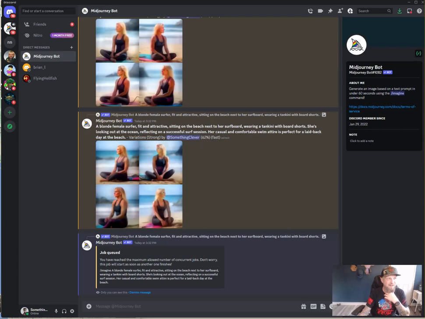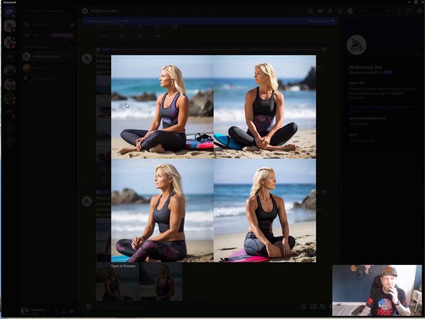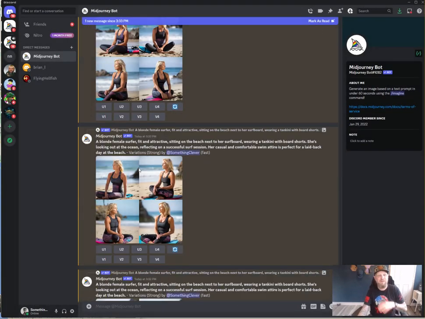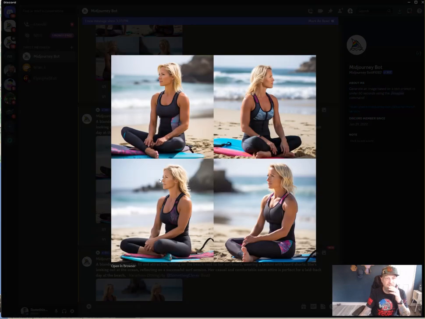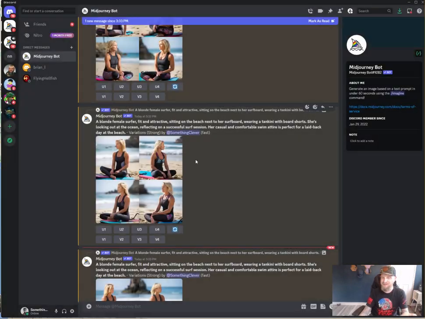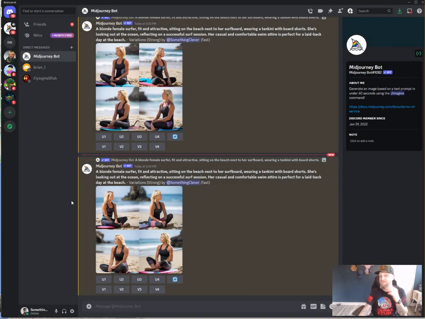Let's let these finish real quick. And we got a few more. One more is okay. We got a few more here. And I think this is my favorite variation. Look at that. I like that one a lot right there. I really like that one a lot. These are all great. But as you guys see, I was able to show you guys how to get a crap ton of different, looks like Chinaman's hat in Oahu, which is perfect. How to get a ton of different images, how to create a nice proper image for your blog, and of course how you can create variations of that same person.